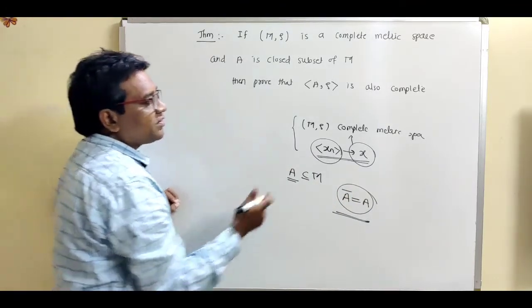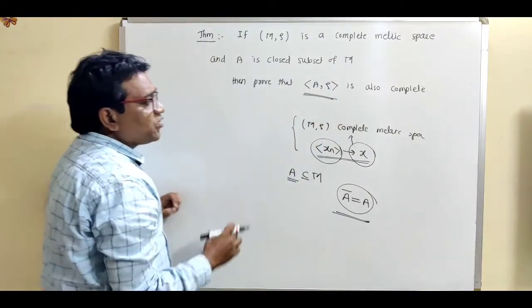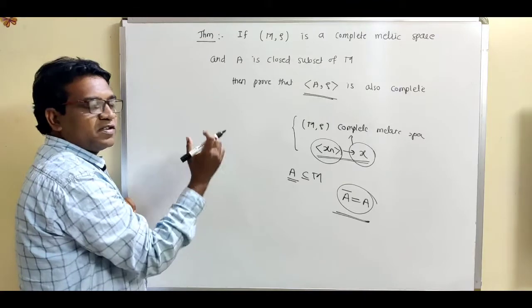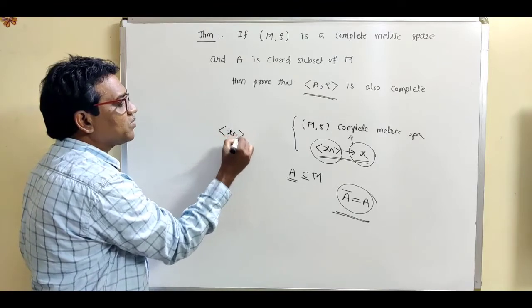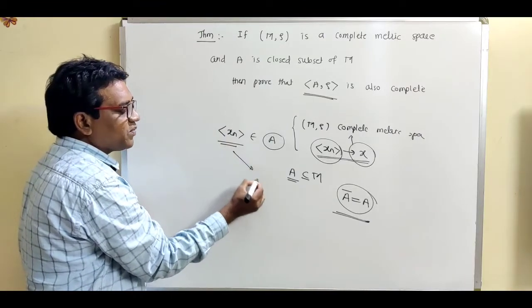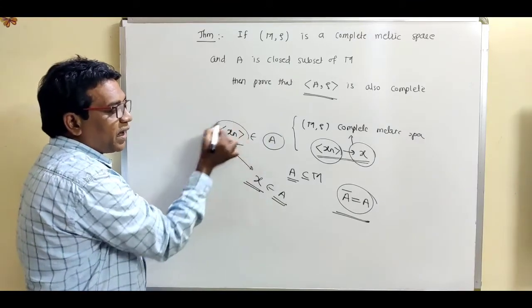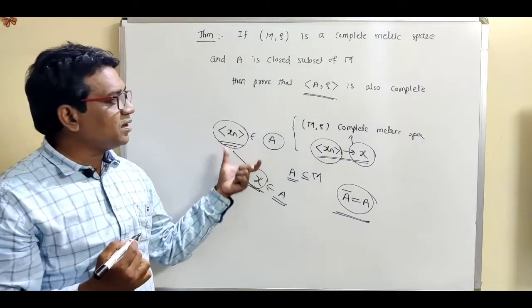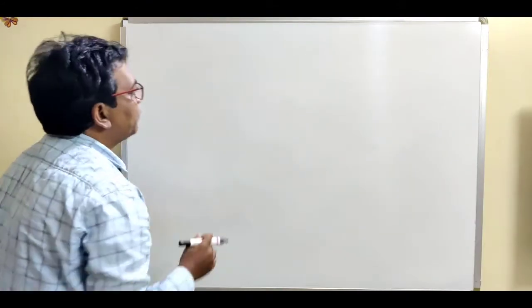Now we want to show that this metric space (A, rho) is a complete metric space. Now see what the idea is for showing a complete metric space. How to show that any metric space is complete? Let us take any Cauchy sequence xn in that metric space and show that this Cauchy sequence converges to some point in that particular metric space. If we prove that every Cauchy sequence is a convergent sequence in that metric space, then we can say that it is a complete metric space. So write down the proof.